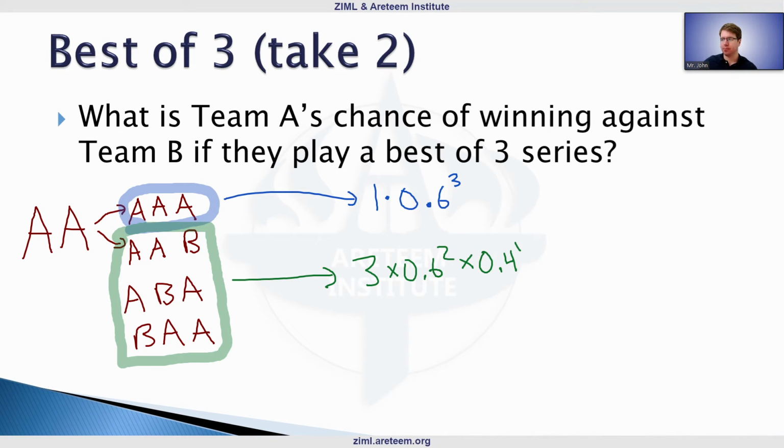So the key takeaway here is that when we play this best of 3 series, the equivalent way you can think about this is kind of, if you like, an if and only if statement, right? That A needs to win at least 2 games. And so you can think of it as they play all 3 games and A either wins 2 of them or 3 of them in that scenario. Now, why is this helpful?